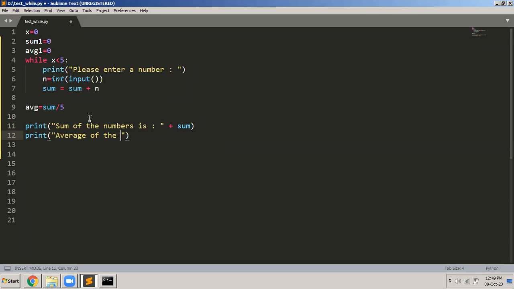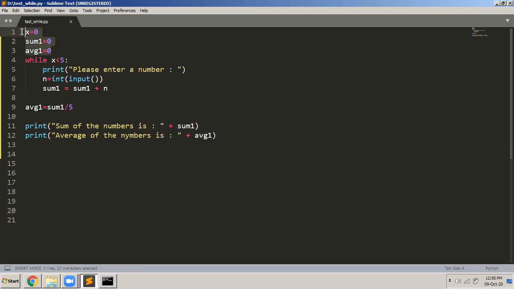Print "average of the numbers is". Sorry, I mean sum1 and average1, and here also it should be sum1, and this should be average1. Okay, so I hope this is clear. So File, Save. I saved the program. Hopefully everything is fine here.